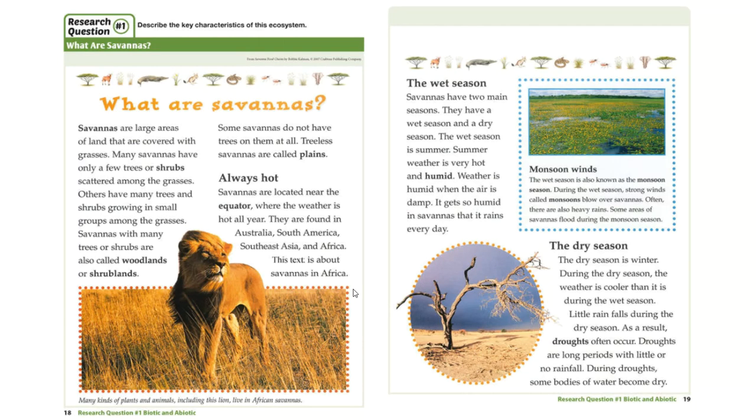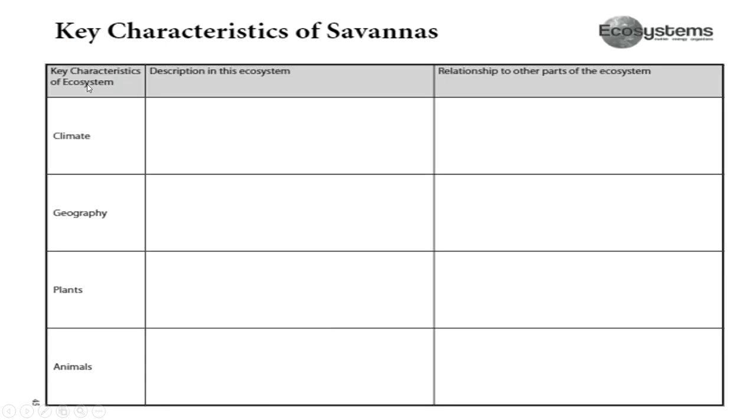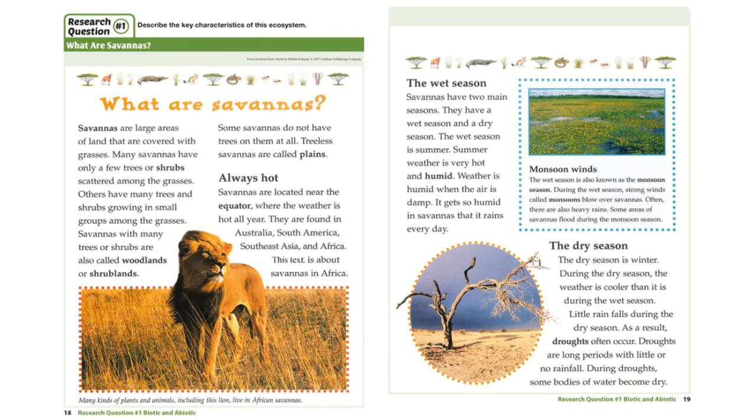Dry season. All right, so now we're going to read with a purpose. We've clarified some vocabulary. We've previewed our research question. What we're going to do is now read with a purpose. So I want to write down anything I see related to climate, geography, plants, or animals. So watch as I do. I found equator. That's related to geography. I saw it's hot all year. That's related to climate. I saw that savannas are found in Australia, South America, Southeast Asia, and Africa. I saw that there is a wet season and a dry season, so that's related to weather and climate.